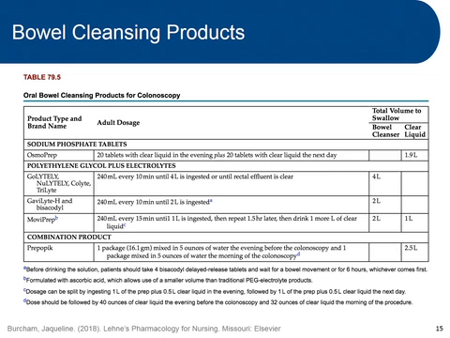So as you can see, there are essentially three groups of products. We have the sodium phosphate tablets. So this is 20 tablets that the patient will have to take along with clear liquid. So a couple liters of clear liquid, you can see all the way over to the right. And then 20 tablets the next day, again, along with clear liquid.